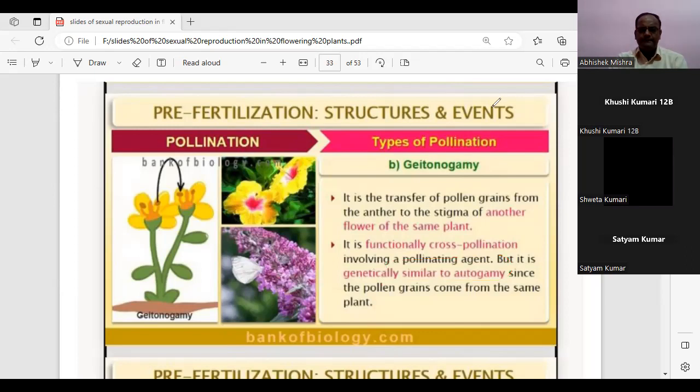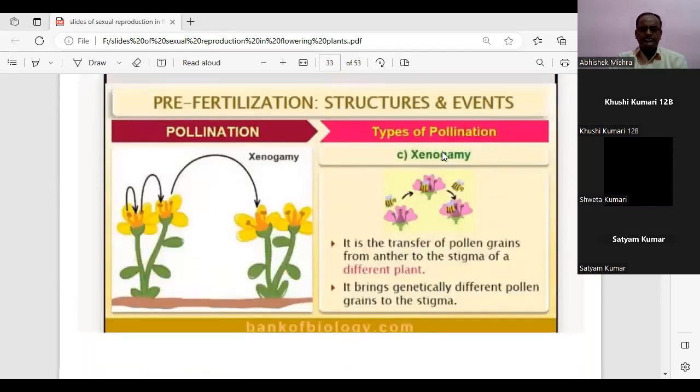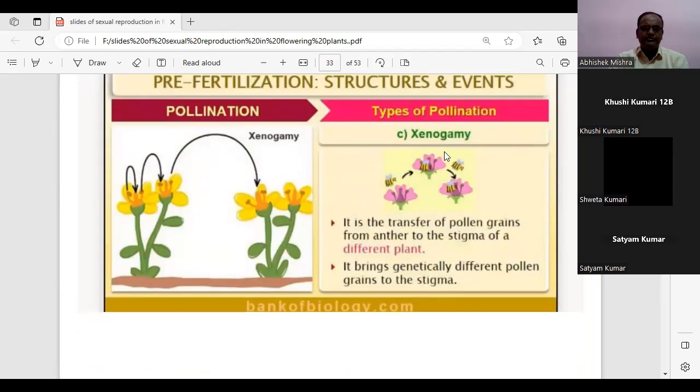Next, xenogamy. In the three images, this is the third image which we are going to discuss. In the first two images, you have seen that the plants were the same, but here the plant is different, though it should definitely be of the same species. So it is a process of transfer of pollen from anther to stigma, or we can say from one flower to another flower of a different plant. Okay.